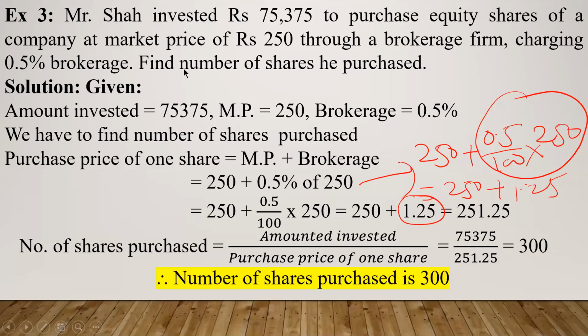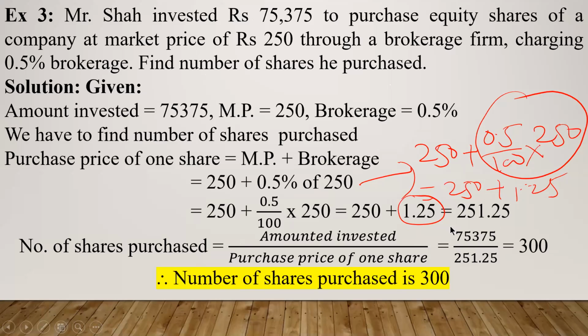What I have to find out? Number of shares purchased. How many shares are purchased? So number of shares purchased, how will you calculate? It is the amount invested divided by the purchase price of one share. How much amount was invested? 75,375.